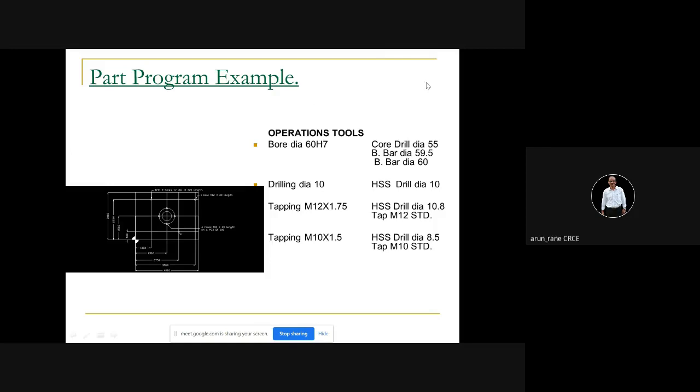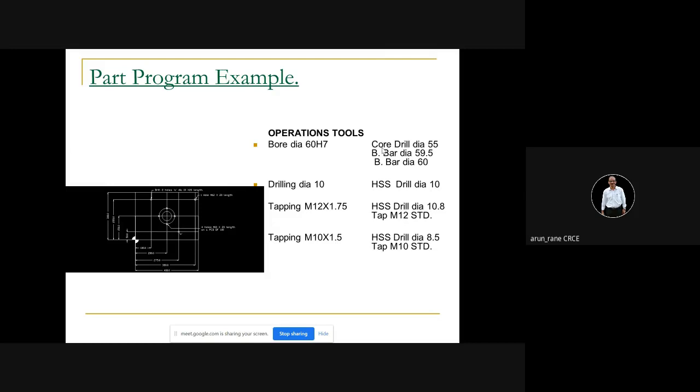Okay. So tool number one is drill 55. Tool number two is boring bar 59.5, and tool number three is boring bar diameter 60. So T1, T2, T3, T4 like that. Then next column में you have to write down the offsets. Okay. Then fourth column में you have to write down the operation or the tool, isn't it?